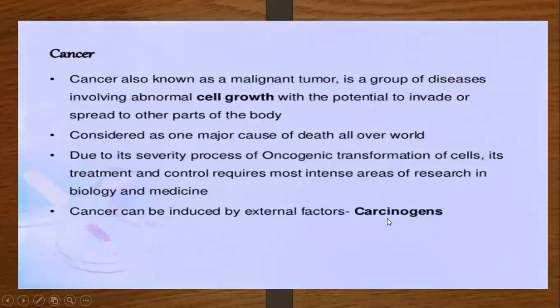Carcinogens are chemicals which cause cancer. Carcinogenic chemicals enhance the activity of the oncogenes which are present inside our body. Once the oncogenes come in contact with the carcinogenic chemicals, that cell is converted into a cancerous cell, and when it becomes a cancerous cell, it has uncontrolled growth, and when the uncontrolled growth of the cell takes place, it causes cancer.